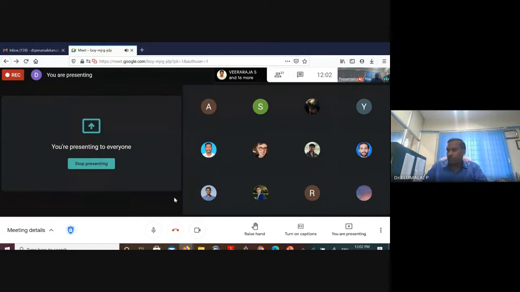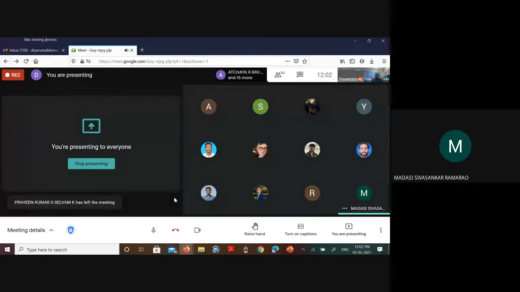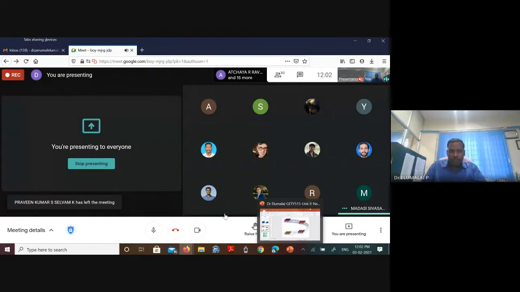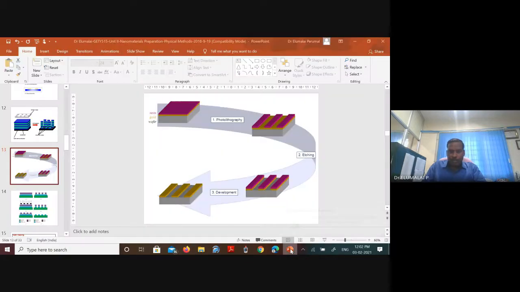Anything else? Sir, in photolithography, how much resolution is achieved? So what is resolution? You can get the pattern. You have the substrate here, and this is micron or any thickness you can have. And this thickness is nano. Now, this is also a quantum well. But if you want to get this kind of structure, you can still get it.